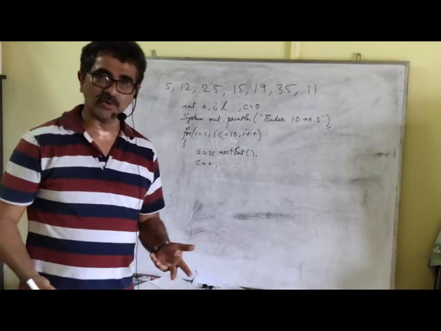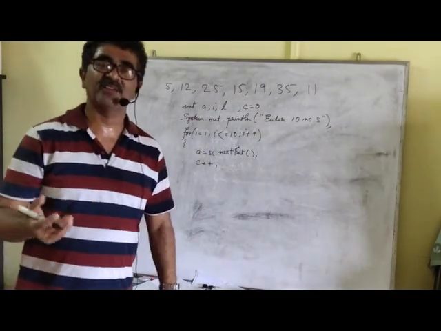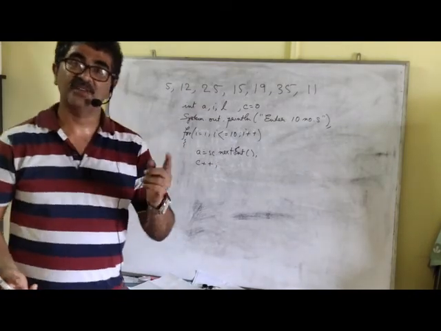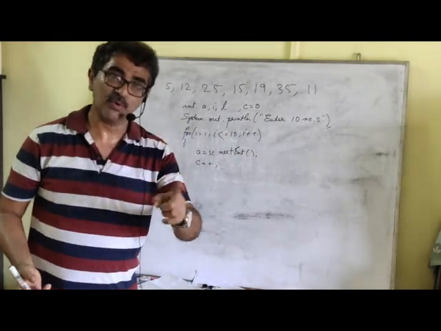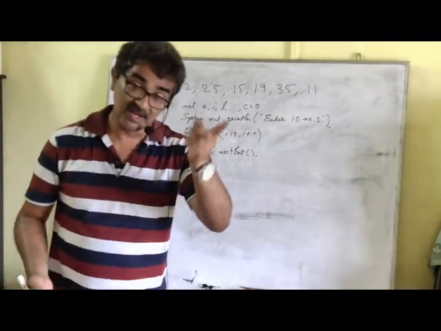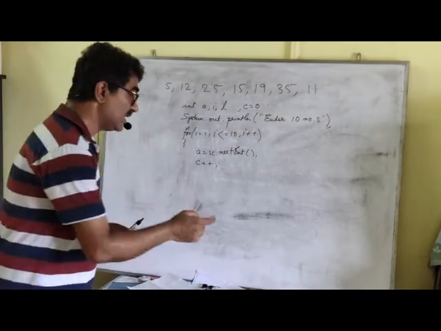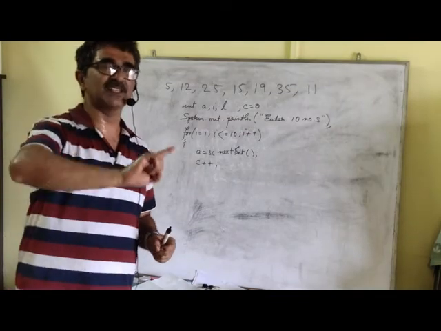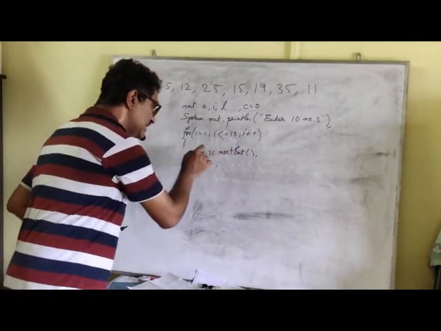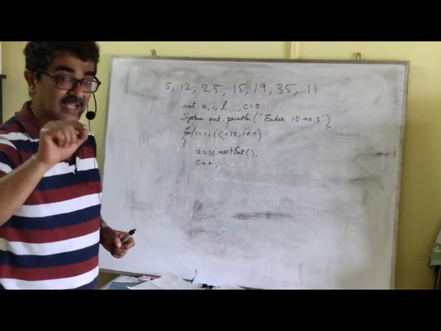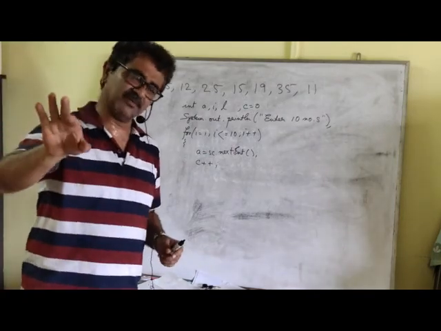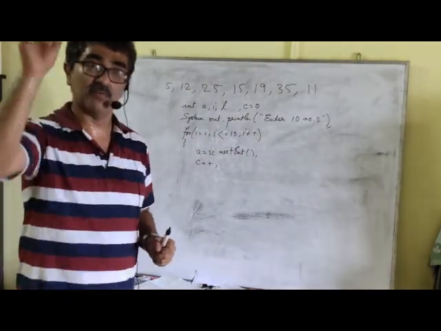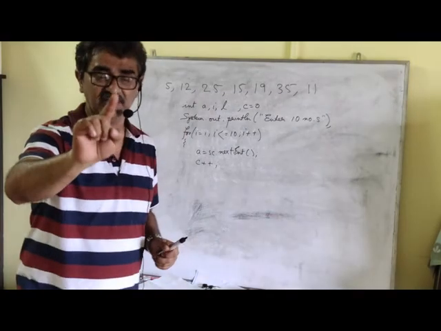And since the value of C is 0, when you execute the loop for the first time, what is the value of C? Obviously it's 1. So when you are executing the loop for the first time, the value of C is 1, and it will be 1 only when the loop executes for the first time. And when the loop executes for the first time, whatever number you have stored in A, isn't that the first number? Because every number will be stored in variable A only, it will replace the previous value. But if the loop executes for the first time, whatever number you have entered will get stored inside variable A.